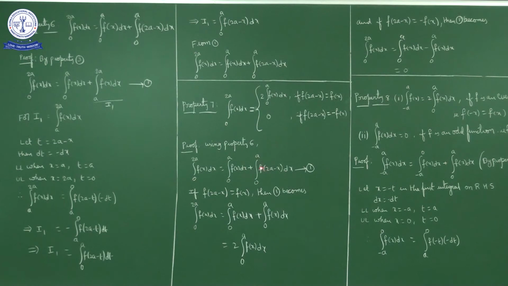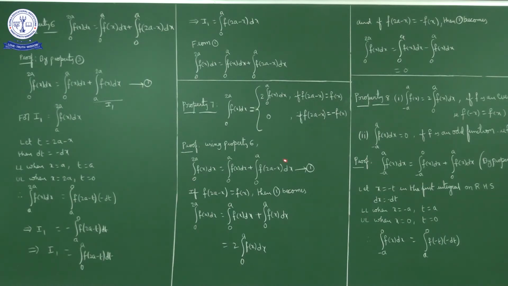This one becomes, integral 0 to 2a f of x dx becomes integral 0 to a f of x dx plus integral 0 to a f of x dx. So nothing but integral 0 to 2a f of x dx is equal to 2 times integral 0 to a f of x dx. Okay, if f of 2a minus x is equal to minus f of x, then what does it become?